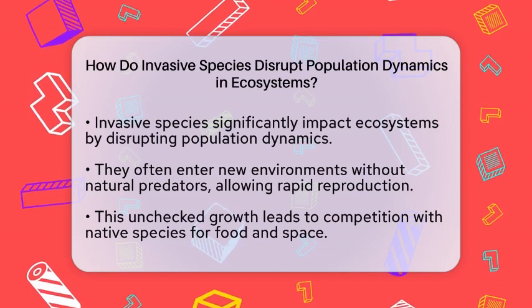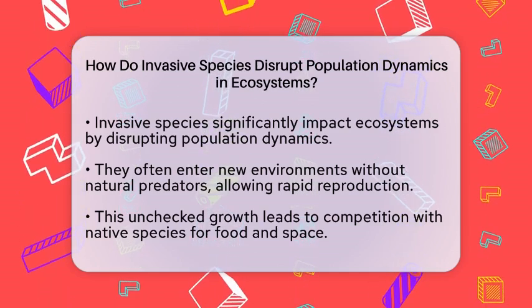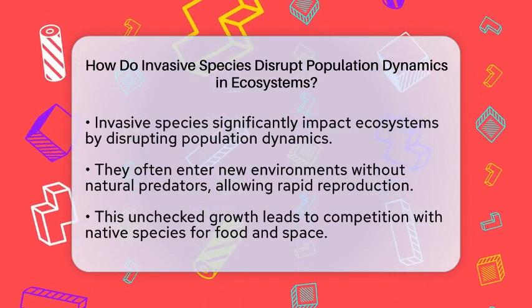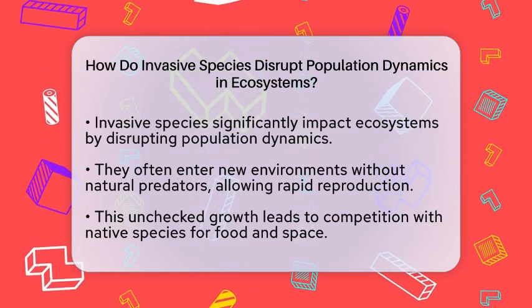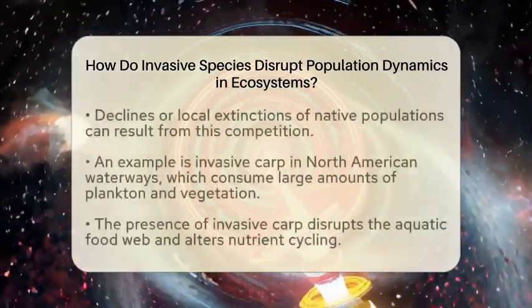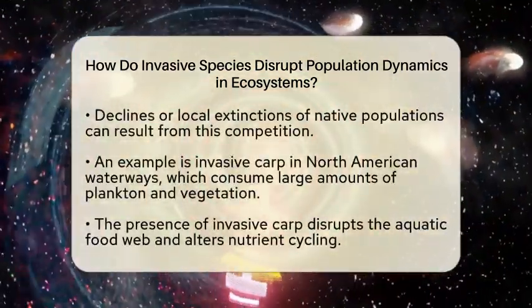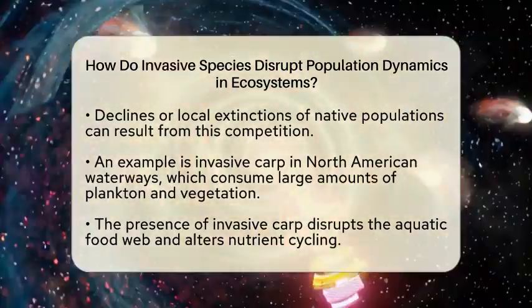Invasive species can dramatically alter the balance of ecosystems. When they enter a new environment, they often lack natural predators. This absence allows them to reproduce at an alarming rate. As a result, they can outcompete native species for essential resources like food and space. This competition can lead to declines or even local extinctions of native populations.